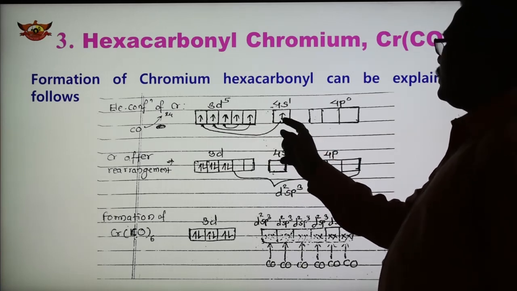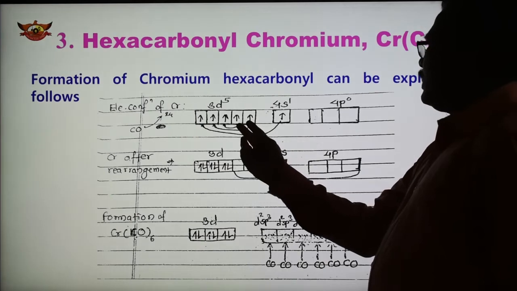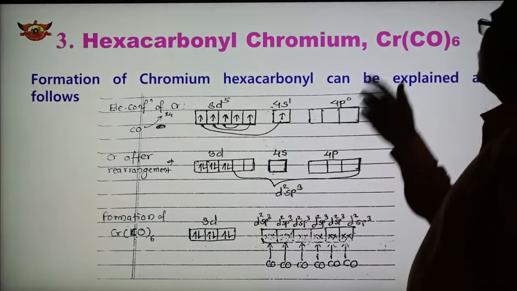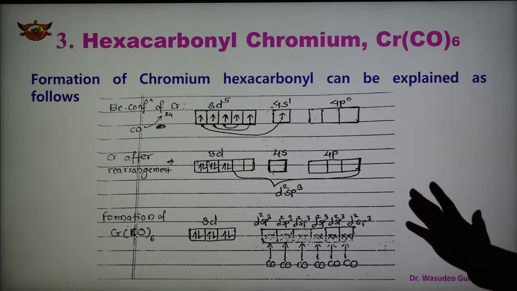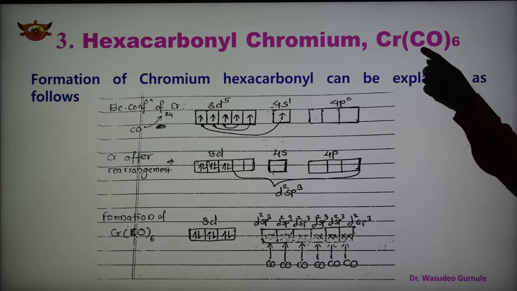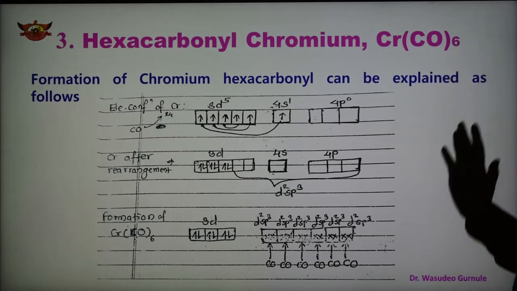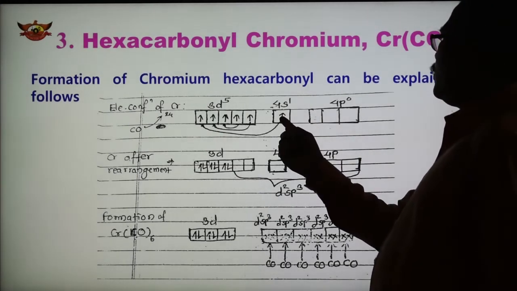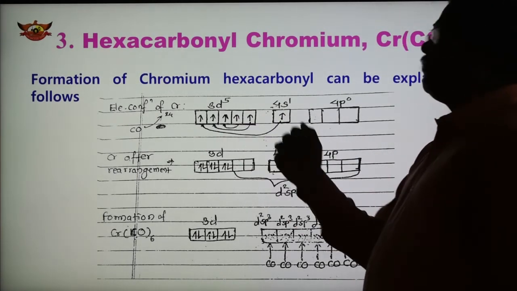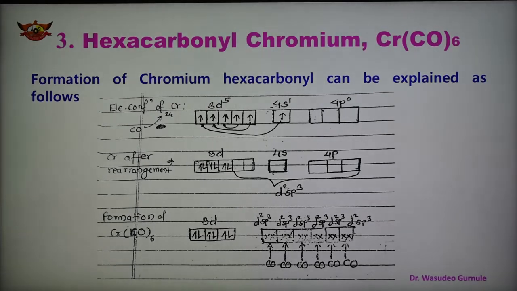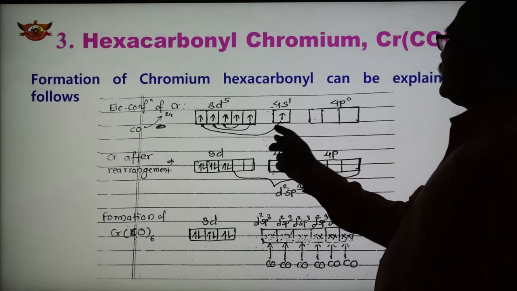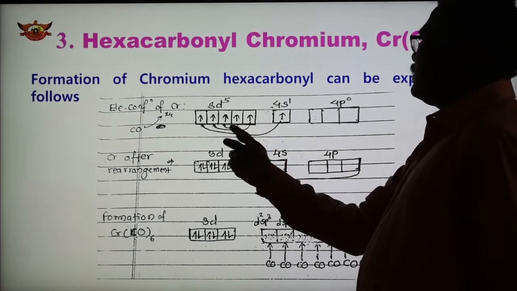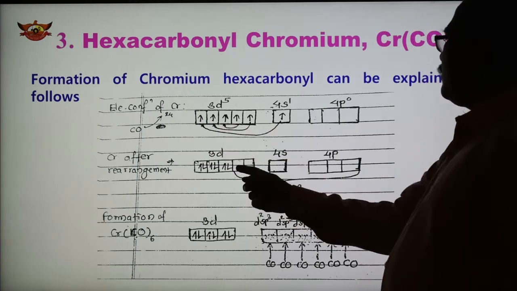Now this electron is shifted here, and these 2 electrons also shifted here, because we want 6 vacant orbitals, because CO ligands are 6. So we should have 6 vacant orbitals. So 3 are here, 1 is 4s, and we have to make these 2 orbitals vacant. Then we get 6 orbitals. So this 4s electron shifted here, and these 2 electrons also shifted here, and now we made vacant orbitals.